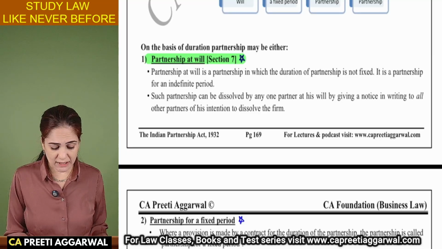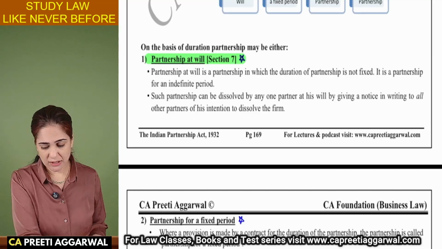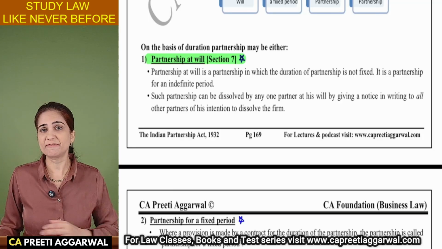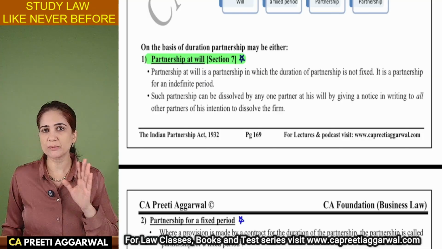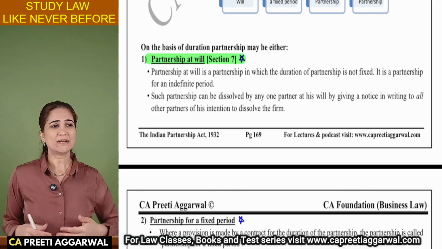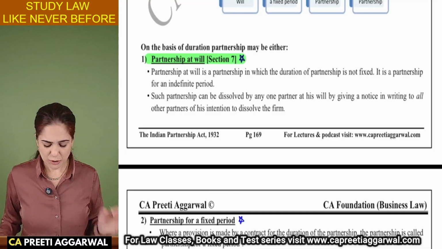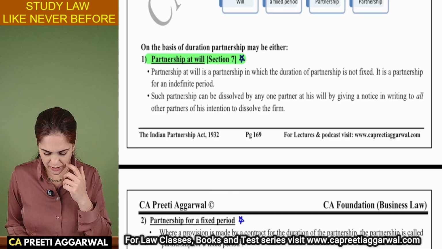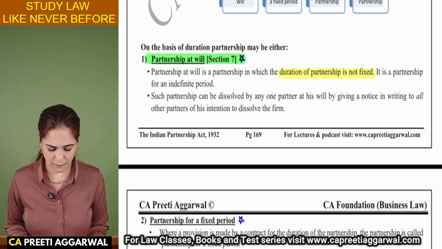Now, what is partnership at will? If a question is asked on this, the keywords will actually fetch you good marks. So it is important for you to include all the keywords in your answer. At will means it is my wish. I can continue till whatever date I want. I can dissolve it anytime I want. So partnership at will means that the duration is not fixed. In case you have not highlighted these keywords, please do it right now.